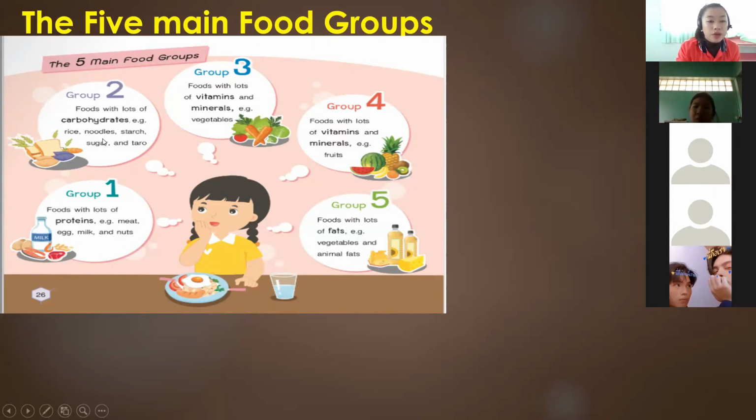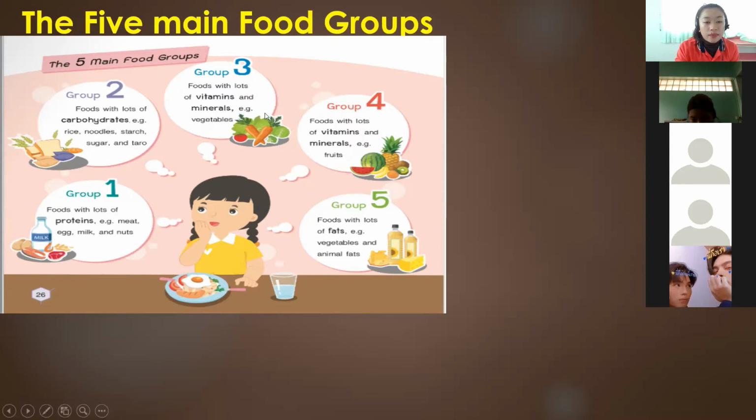And for the second group, foods with lots of carbohydrates. Example: rice, noodles, starch, sugar, and taro. These are the foods where we can get carbohydrates, especially rice. It is very common for us Asian people. It is a source of carbohydrates, like noodles, starch, sugar, and taro. Next we have the third group, foods with lots of vitamins and minerals. Example: vegetables and fruits.